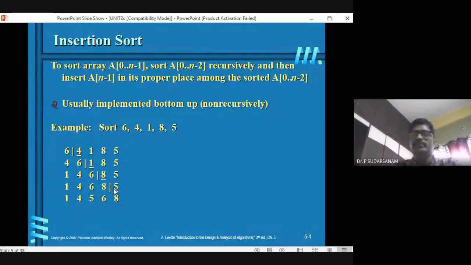Now the while loop: while j is greater than or equal to 0 and A of j greater than the value, A of j plus 1 is equal to A of j. Next is j is equal to j minus 1. So this is within the while loop. After that, A of j plus 1 is equal to the value, whatever you have taken as v. That is the 6 statements. If you know these 6 statements, your program is over.